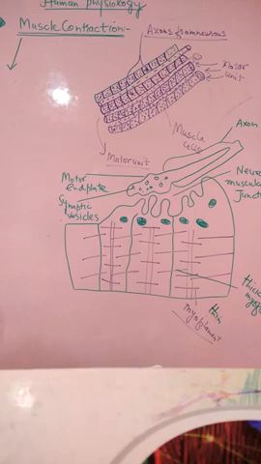The first thing is the motor unit. Second is innervation of skeletal muscles. Third is the all or none principle. Fourth is threshold stimulus. And fifth is single muscle twitch. And one more is tetanus. And one more thing is called muscle tonus. These all things will be discussed briefly in this lecture.